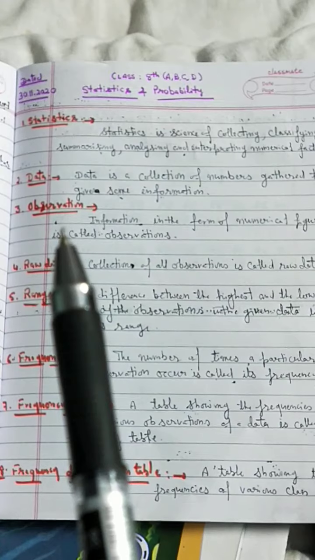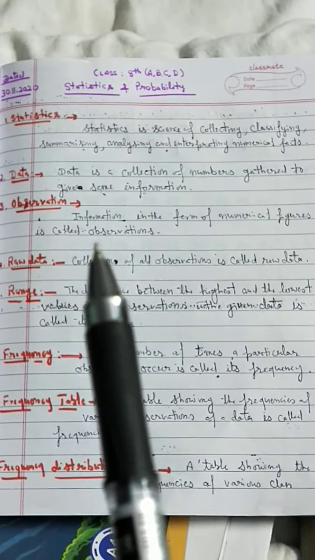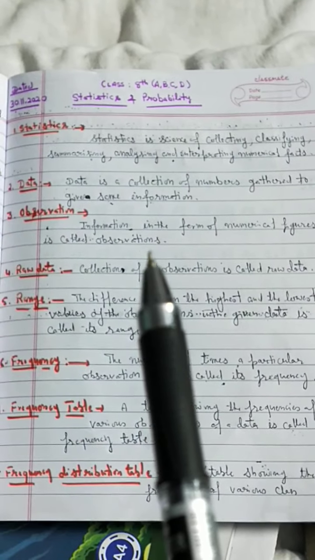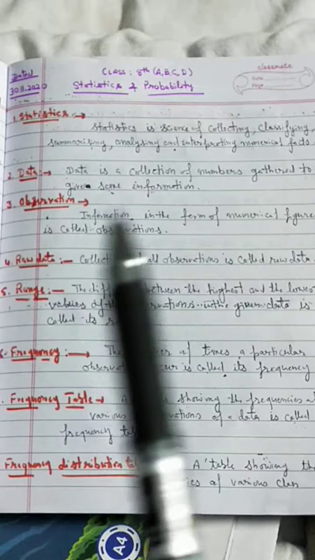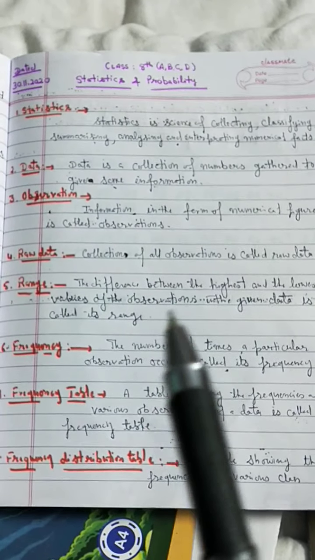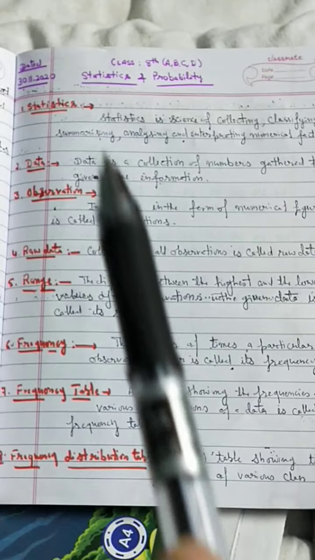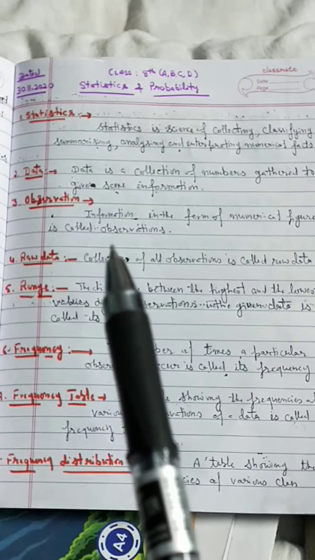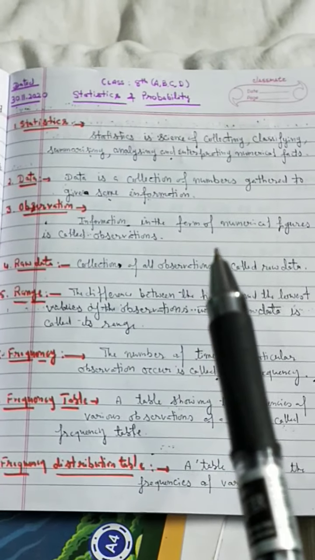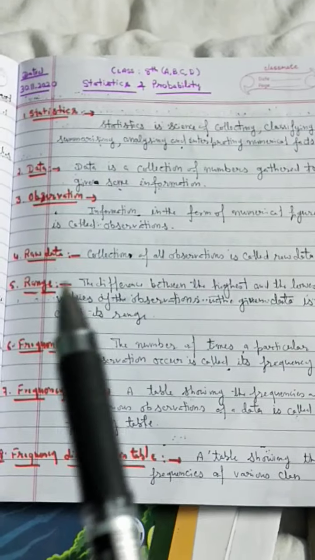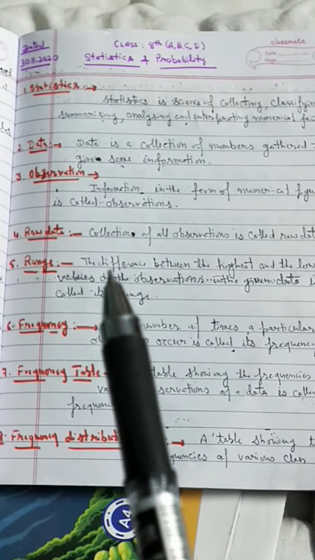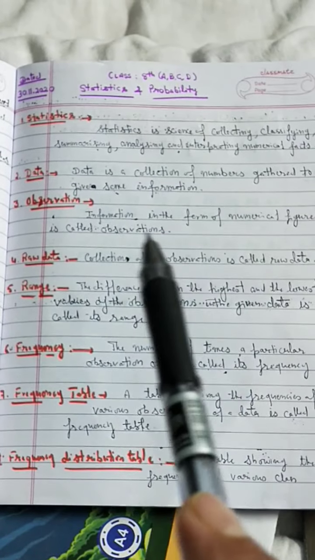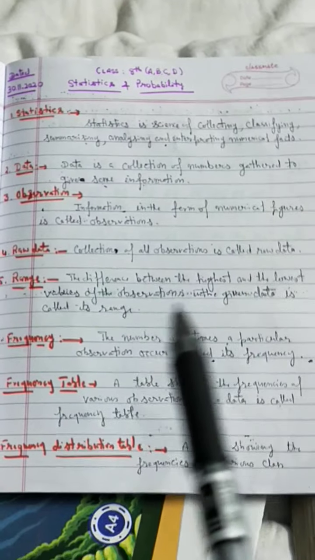Next, the third part is observation. Information in the form of numerical figures is called observations. Later, I am giving two examples to explain all these things. Raw data: the collection of all observations is called raw data.